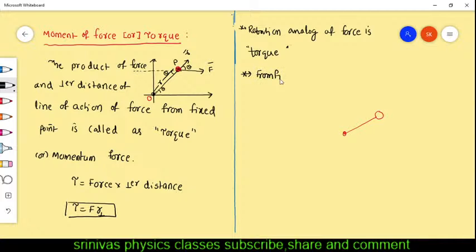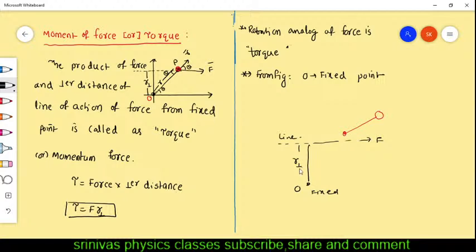From the figure, O is considered as a fixed point. And now from the fixed point, what we require here, the force is F. From the fixed point, I want to know the perpendicular distance of the line of action of force from the fixed point. You see the line of action of force is like this. And this is the origin. Origin is the fixed point, and this is the line of action of force.